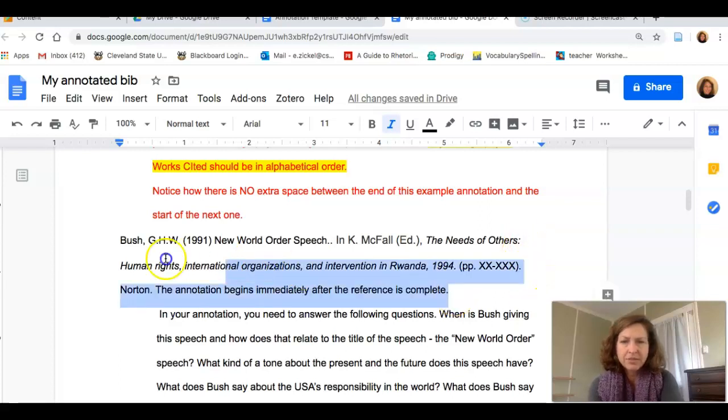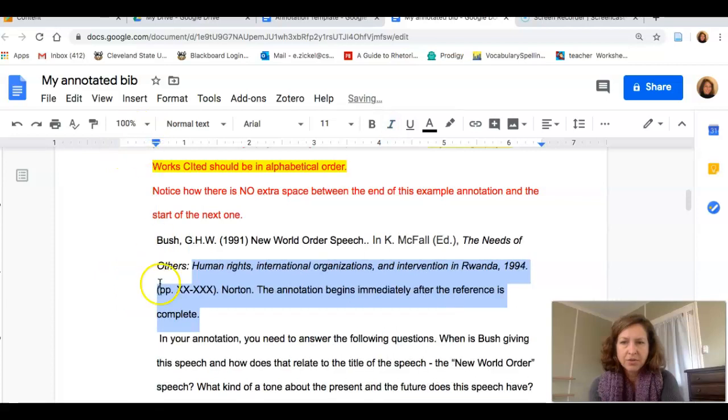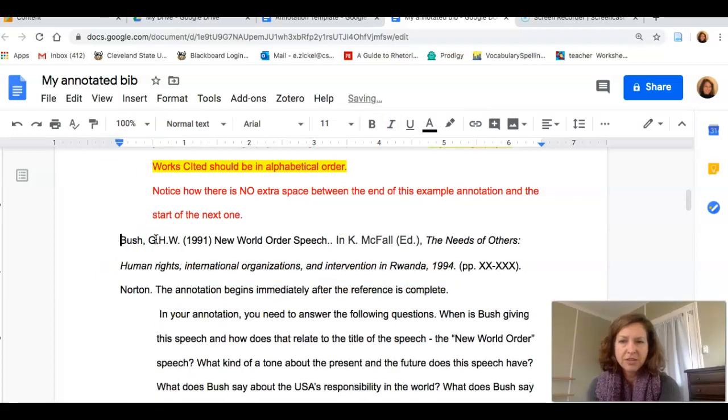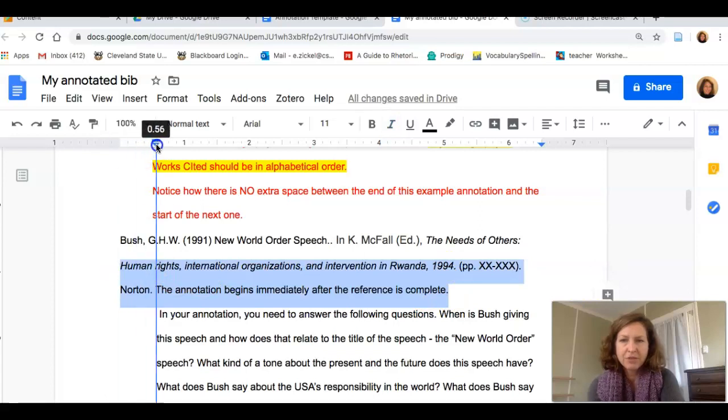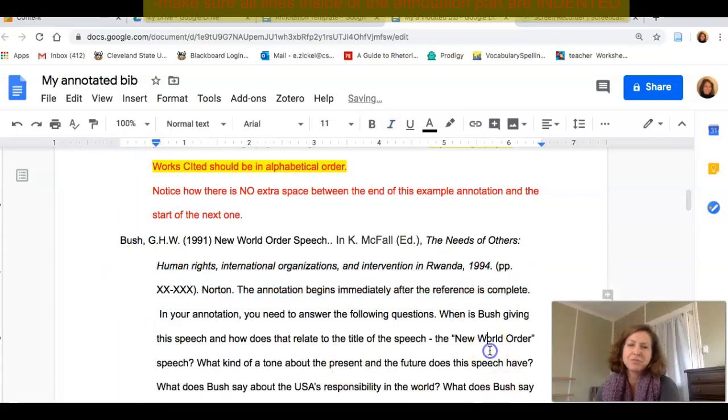I think. Wait, let me see if I can do this by just highlighting and moving my cursor. If I highlight and move the cursor like that and then hit push, no, I have to hit Enter at the end of this first line. And then when I do that, I should be able to go up and move my cursor. Yes, so now it's pretty.